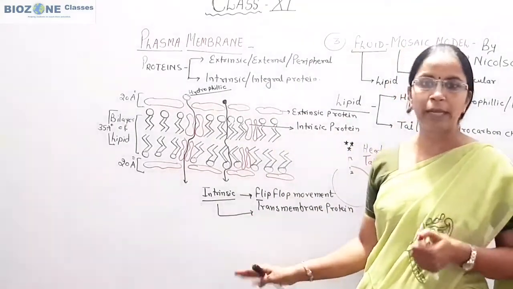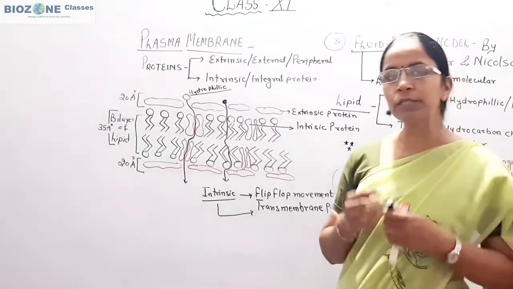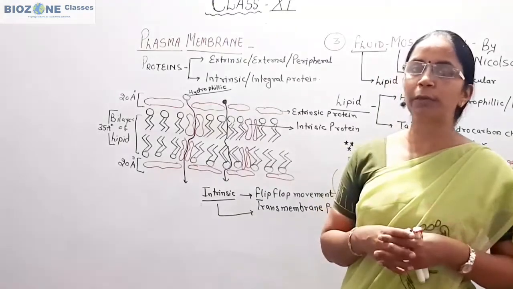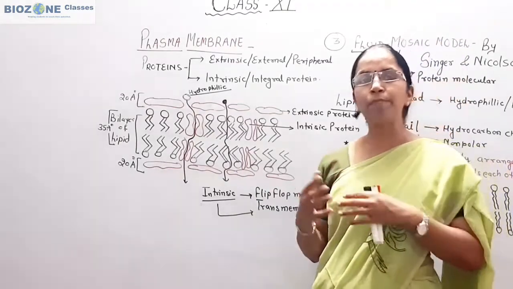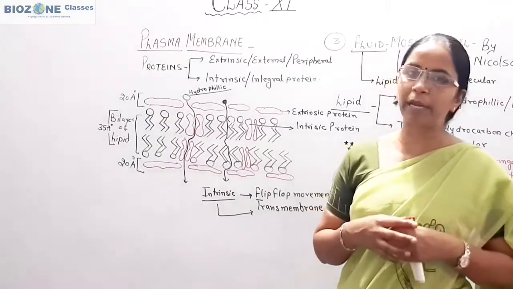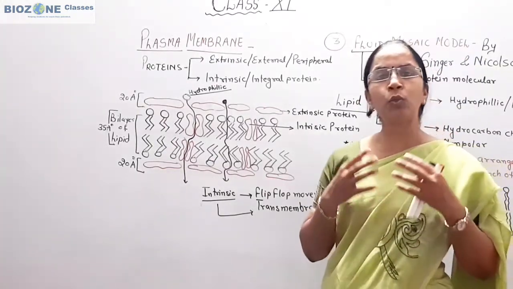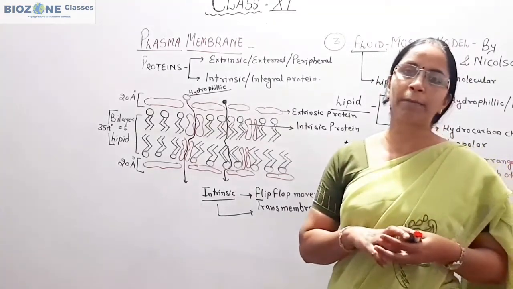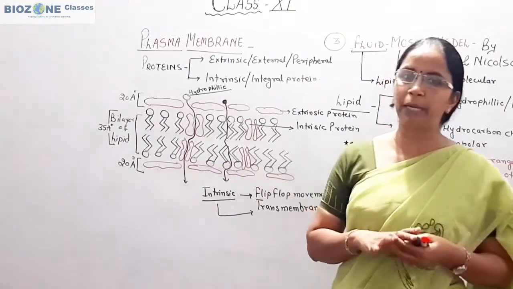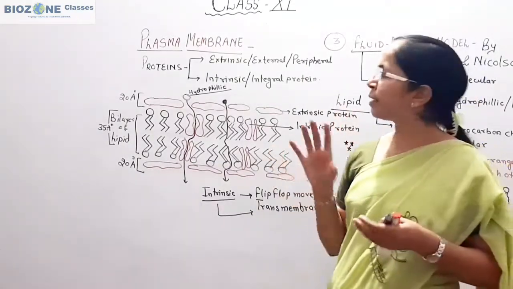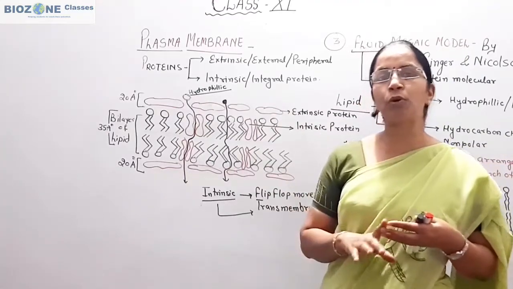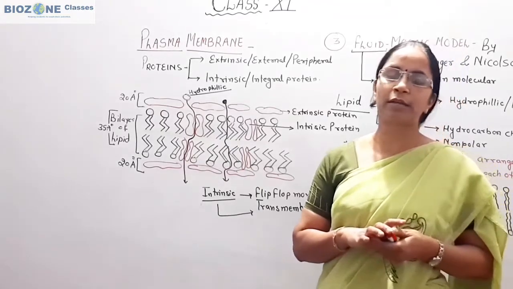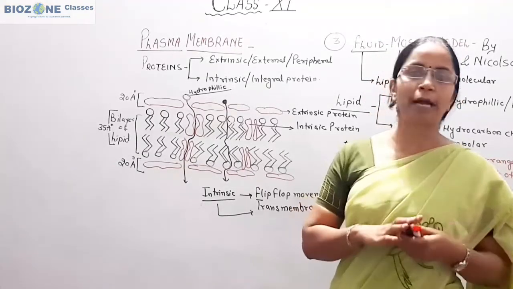In the next class we will study the functions of plasma membrane, and before the functions we will mainly study the types of plasma membrane, because students have too much confusion or doubt between the two terms, semi-permeable membrane and selective permeable membrane. So first we clear that, and then we come towards active transport and passive transport, because different types of transport systems are there, some of which you study in plant physiology.